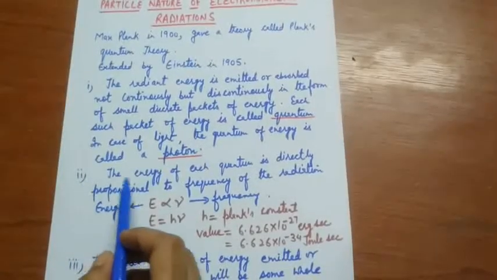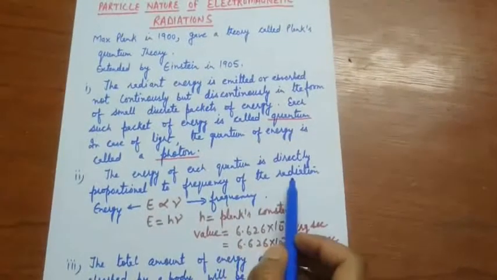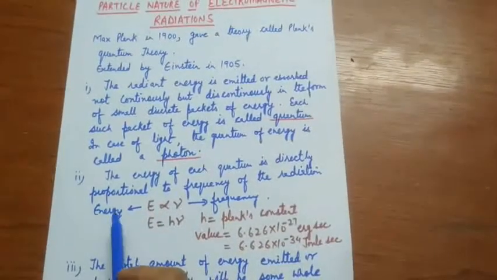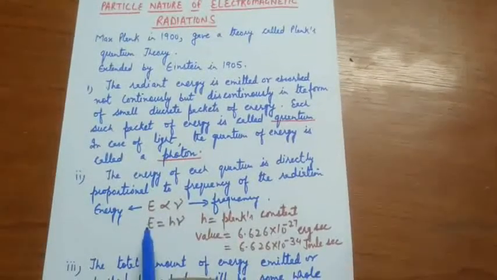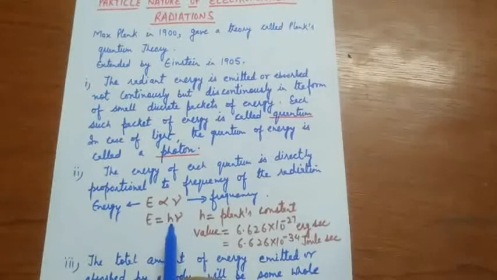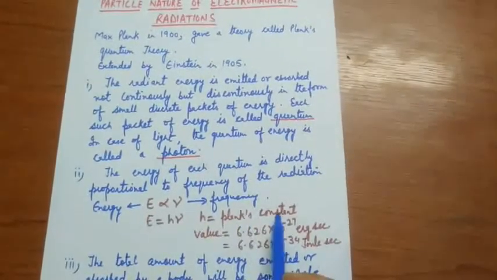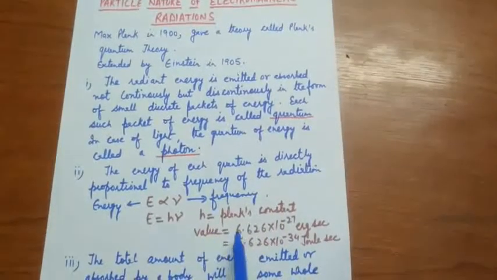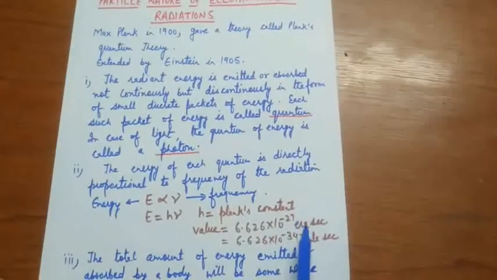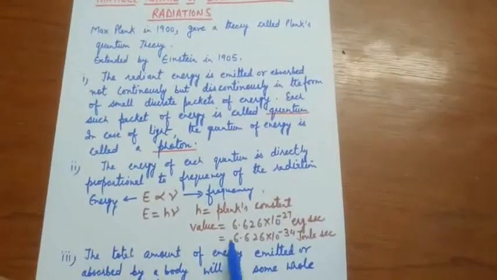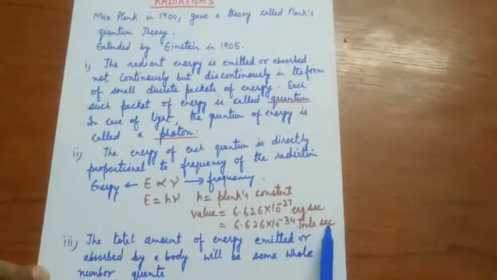Point two: the energy of each quantum is directly proportional to the frequency of radiation. So E is directly proportional to ν. E is equal to hν, where h is the proportionality constant. h is also called Planck's constant, and its value is 6.626 × 10^-27 erg second, or 6.626 × 10^-34 joule second.